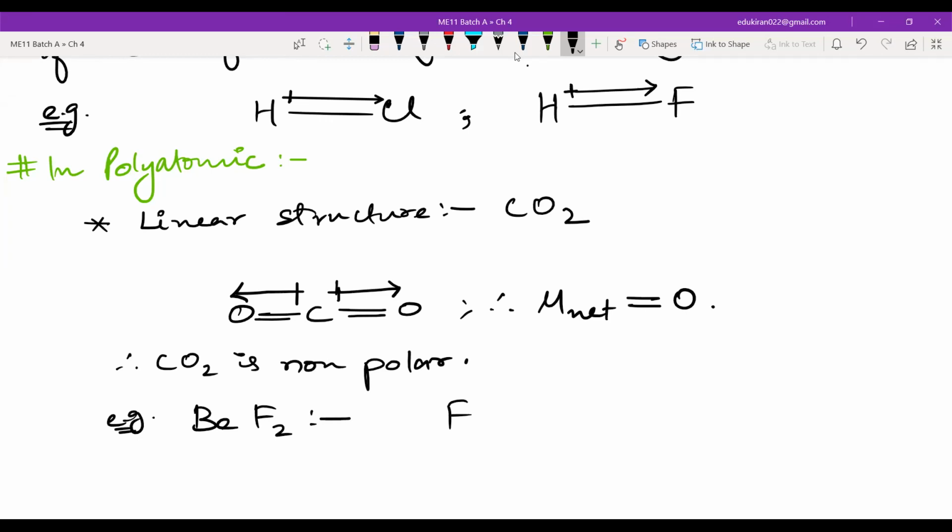So similarly, if I ask for BeF2, it is also linear, right? You have fluorine, then in between you have beryllium, then you have fluorine. Which is more electronegative? Fluorine is more electronegative, right? So you will have a dipole moment like this from beryllium to fluorine. As you can see, again both of these will cancel each other. That is why mu net is equal to 0. The total dipole moment is equal to 0.